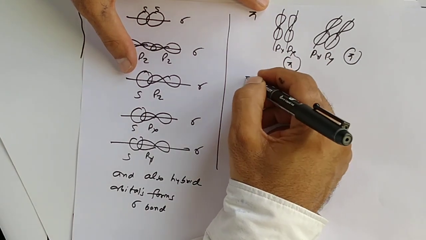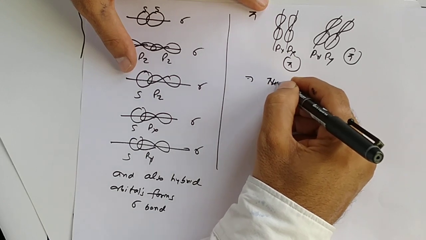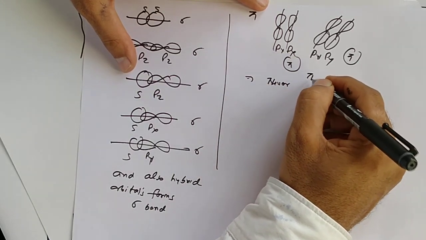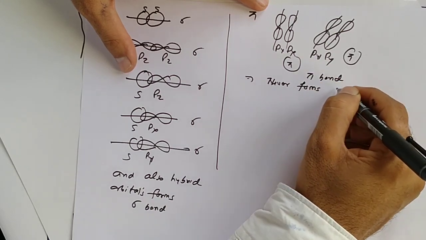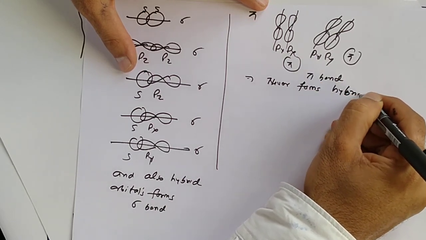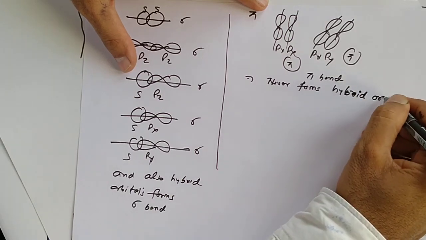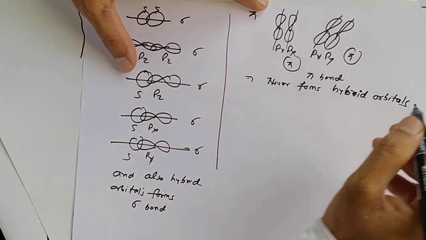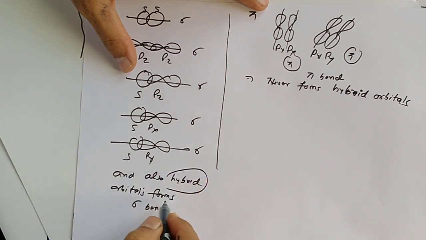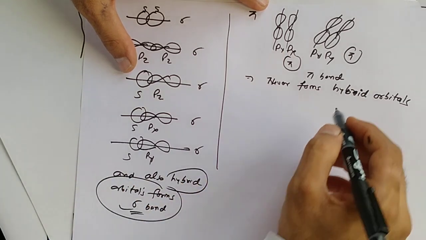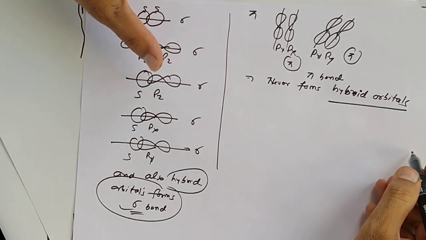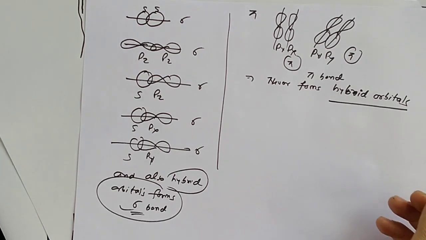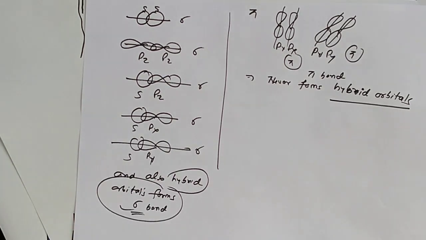Now store in your mind, pi bond never forms with hybrid orbitals. Hybrid orbital only forms sigma bond. Hybrid orbital never forms a pi bond. Pi bond never forms hybrid orbitals. Store in your mind.